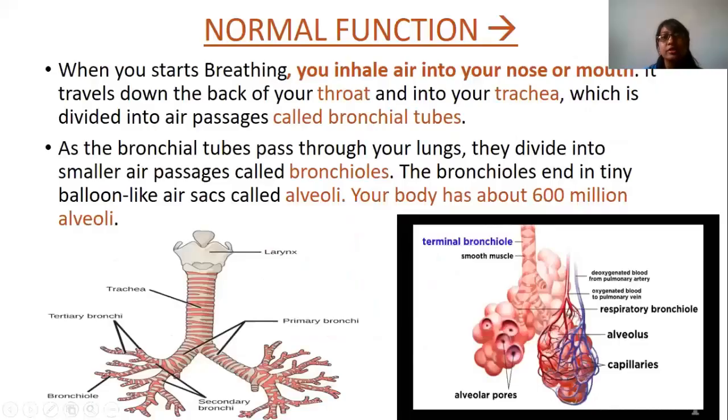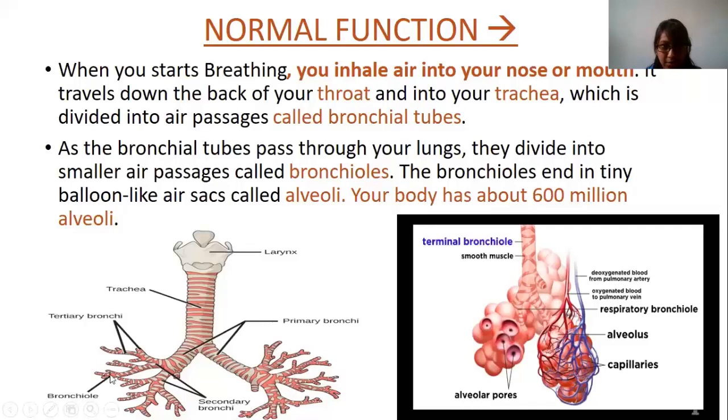So the normal function of the respiratory tract is breathing. When you start breathing, you inhale air into your nose and mouth. It travels down the back of your throat and into the trachea, which divides into air passages called the bronchial tubes. As the bronchial tubes pass through your lungs, they divide into smaller air passages called bronchioles.